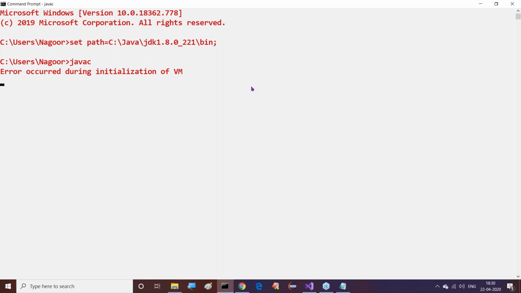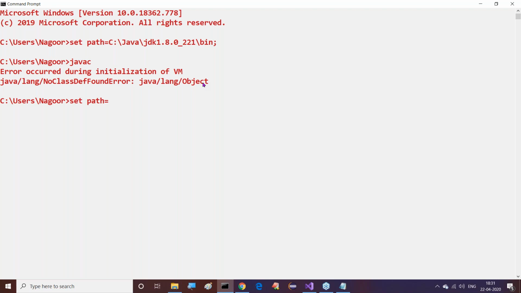I think in the installation of Java 8 I might be getting some problem. It is giving the error: error occurred during initialization of virtual machine, no class def java.lang. I think Java 8 is corrupted in my system. I will reinstall later, no need to worry about that.